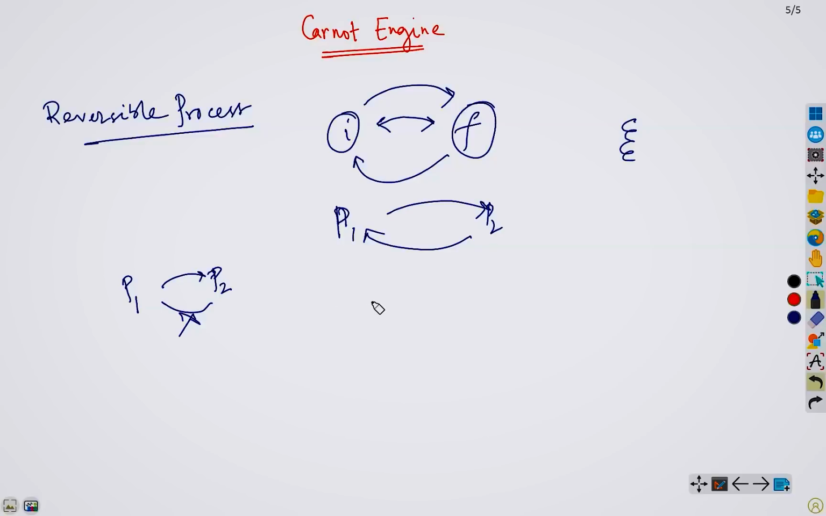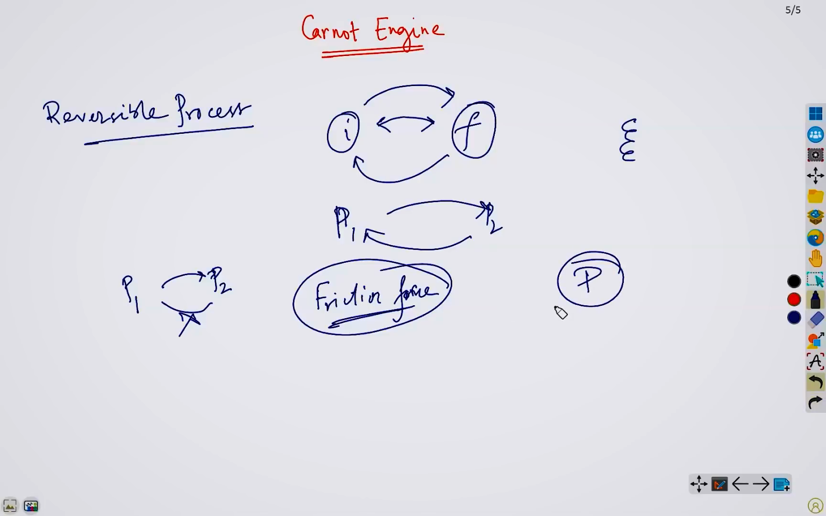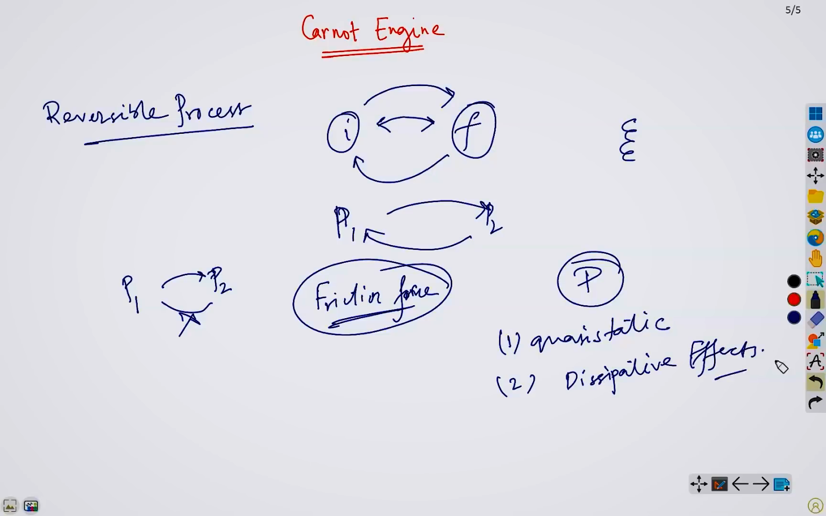Apart from that, another important thing I want to mention here is movement that involves frictional force. So this movement is also an irreversible process, which is very important. And in the language of physics, we call this dissipative effects. Okay, so we will say a process, say P, is reversible if and only if it is quasi-static, as I mentioned in the beginning of today's session, and if there are no dissipative effects, that is, frictional force kind of thing.